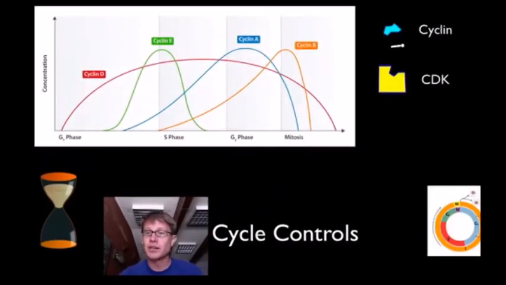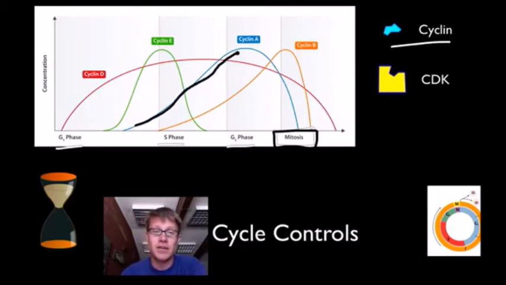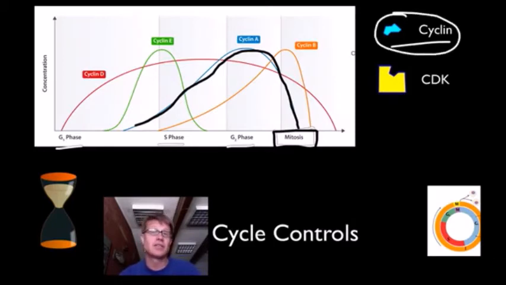The cyclin represented here is simply a protein. But if we look here at the G1 phase, the S phase, the G2 phase, and mitosis, there's a set of cyclins, or a set of these different types of proteins. And what they're going to do is build up. Cyclin A and B are ones that I'm really familiar with. Cyclin A will build up during the S phase, and then it'll drop off right as the cell divides, as it goes into the mitotic phase. And so cyclins will accumulate. Those are like the sands through an hourglass. You're going to get more and more cyclins as the cell goes through the cell cycle.